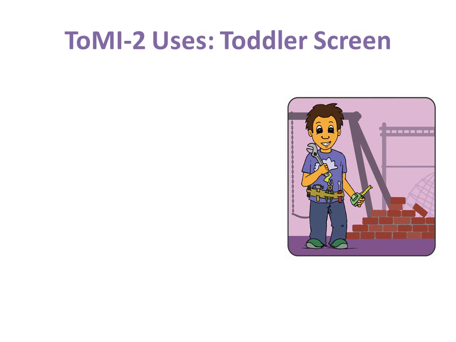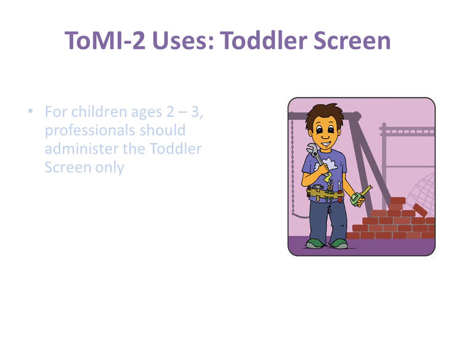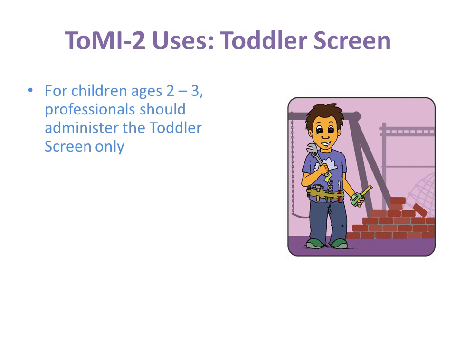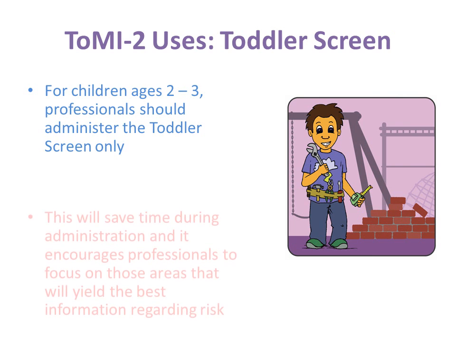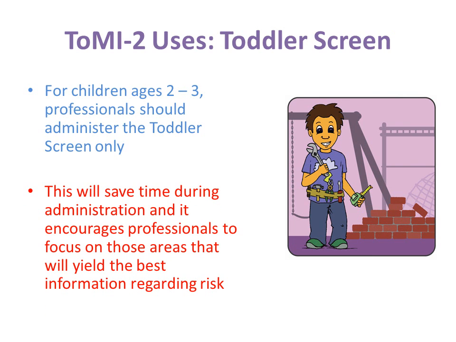As will be described in more detail a little later on, the ToMI-2 yields 3 empirically derived subscales that represent a developmental progression of theory of mind. For the youngest children in our sample, scores for advanced items are not meaningful because those theory of mind knowledge and skill areas are not expected to be emerging or established. For this reason, we recommend that for children ages 2 to 3, professionals administer the Theory of Mind Inventory-2 toddler screen, which is made up of early subscale items only. Administering only these items has the advantage of saving time during administration. It also encourages professionals to focus on those areas that will yield the best information regarding risk.